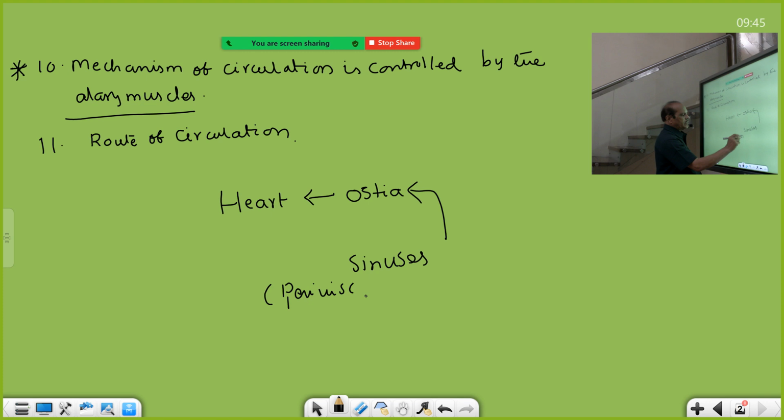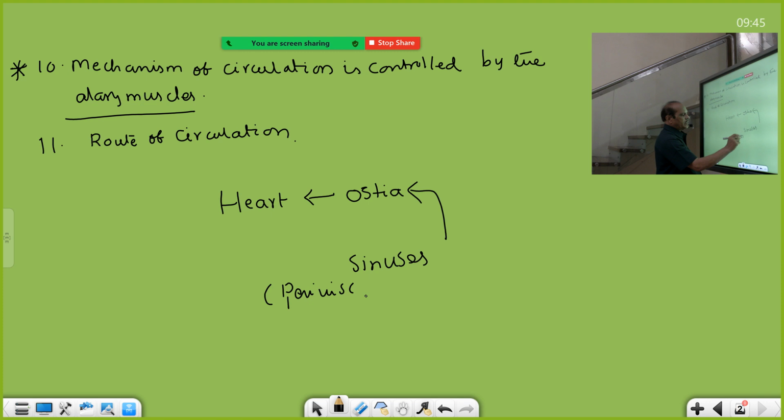And the only blood vessel present in the cockroach is the anterior aorta. We can also note that down in the diagram. You see here this blood vessel opens into the heart. This is called the anterior aorta.